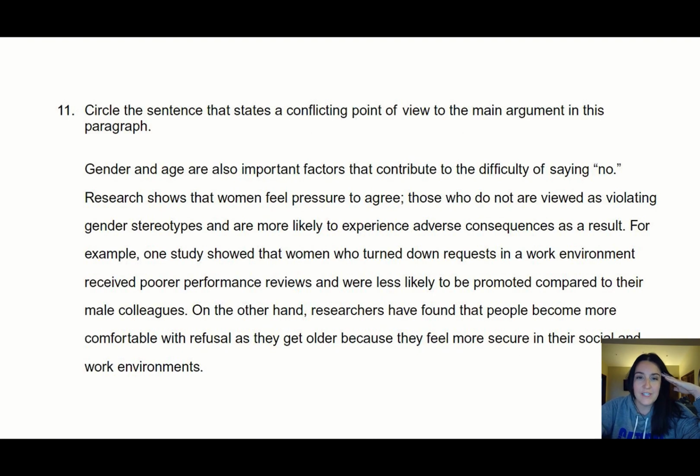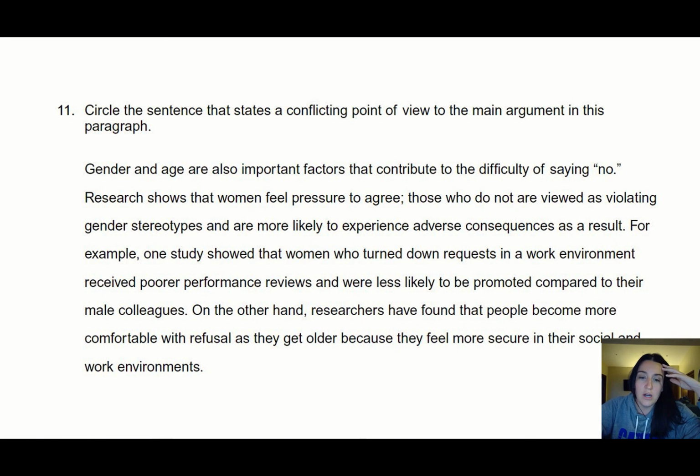11 says, circle the sentence that states a conflicting point of view to the main argument in this paragraph. So this is actually the paragraph I just read to you in our previous question. And so the main argument that we would want to determine from this is that gender and age are reasons why it's difficult to say no. So we want to find the sentence in here that is the opposite of that.